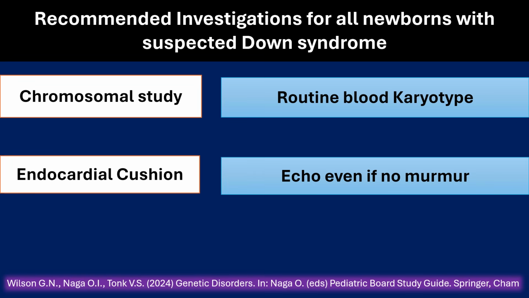Recommended investigations for all newborns with suspected Down syndrome: chromosomal study. Order a routine blood karyotype. Routine blood karyotype will differentiate between non-disjunction and translocation. 40 to 50% of cases with Down syndrome are associated with a cardiac defect. The most common is endocardial cushion defect. So it is important to order an echo, even if there is no murmur, for all newborns with suspected Down syndrome.